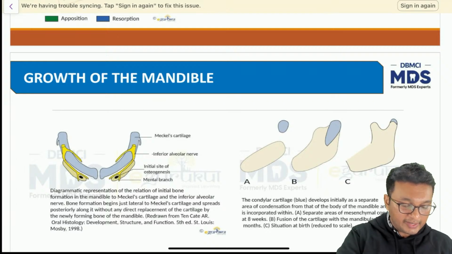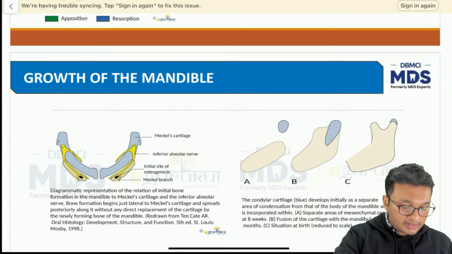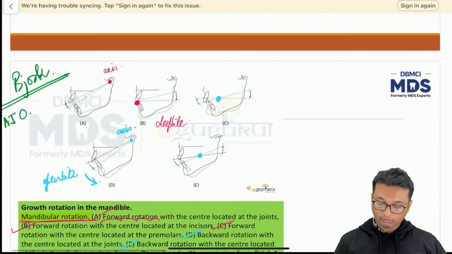Harshita has asked me to repeat the last point. Beta, which point do you want me to repeat? Dr. Pooja has asked me, can you please explain the difference between point A and point D in the previous slide? I got confused in that. Okay.